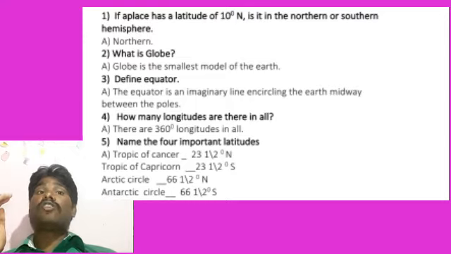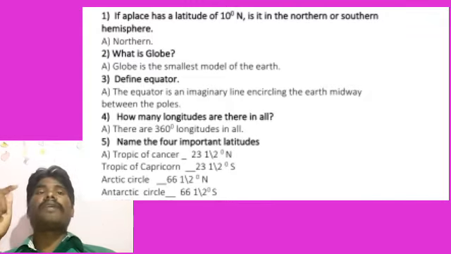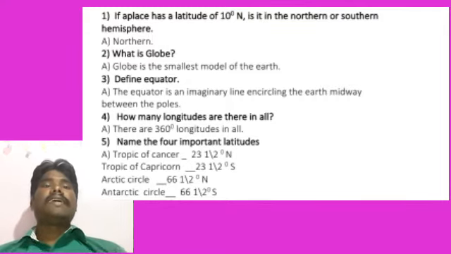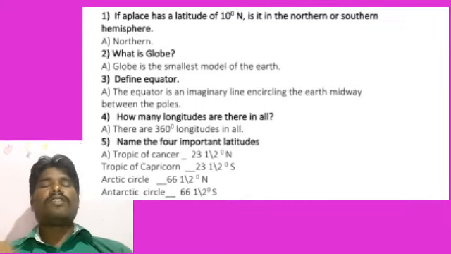At 23.5 degrees south, in the southern hemisphere, what is there? Tropic of Capricorn. In the northern hemisphere at 23.5 degrees north, what is there? Tropic of Cancer. Isn't it? Yes, students, you must learn carefully and concentrate on all these things.